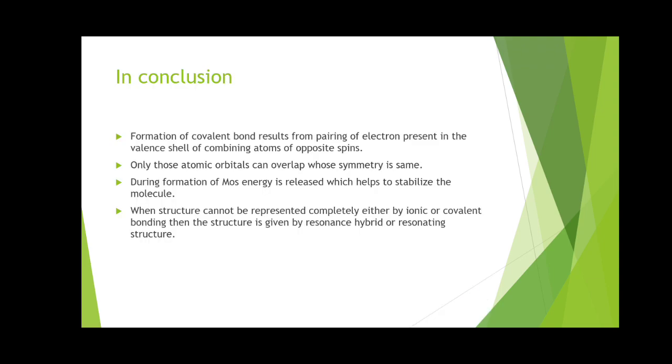So in conclusion, valence bond theory helps. What we conclude here is the formation of a covalent bond due to pairing of electrons in the valence shell of combining atoms with opposite spin. So that is one important concept, that while overlapping of atomic orbitals, the spins of the electrons which are going to pair must be opposite. Only those atomic orbitals can overlap which have the same symmetry, and during the formation of molecular orbitals, energy is released which helps to stabilize the molecular orbitals or molecules.